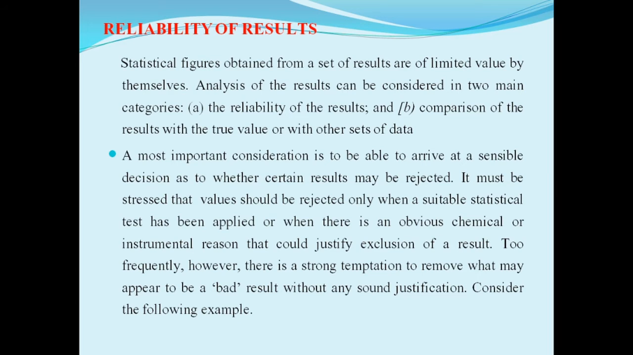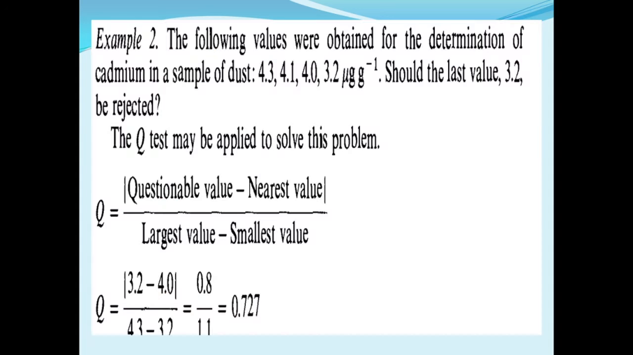Consider the following example. The following values were obtained for the determination of cadmium in a sample of dust: 4.3, 4.1, 4.0, 3.2 microgram per gram. Should the last value, 3.2, be rejected? The Q test may be applied to solve this problem. This is one example.